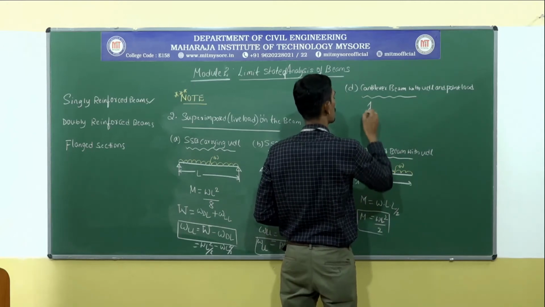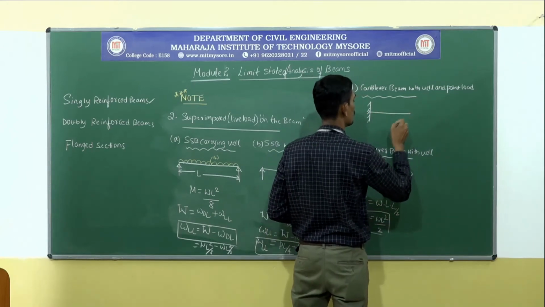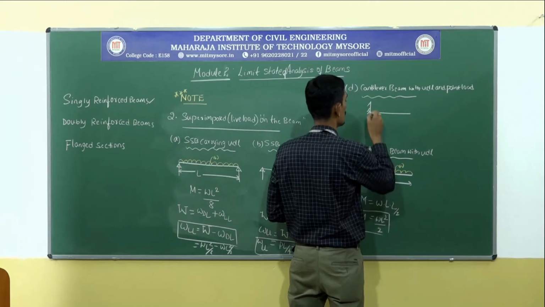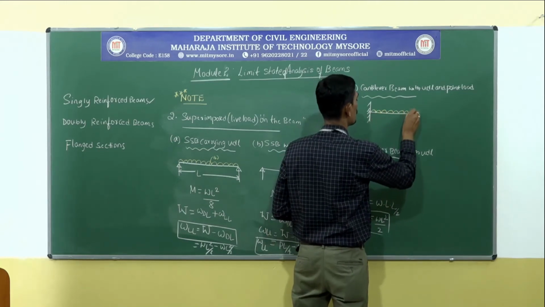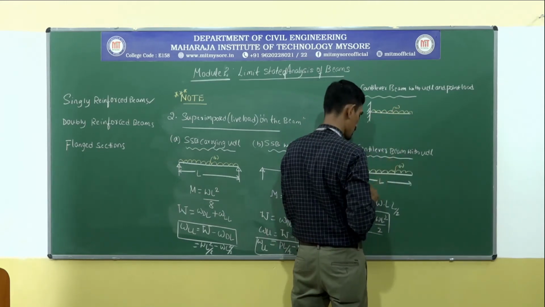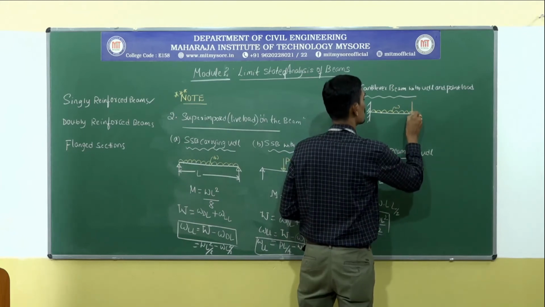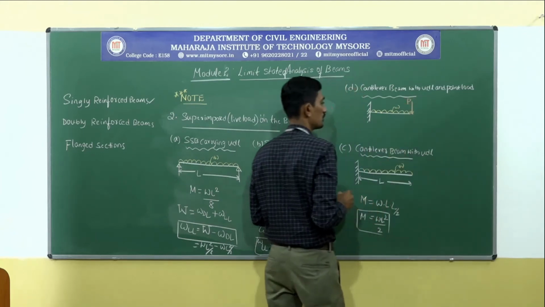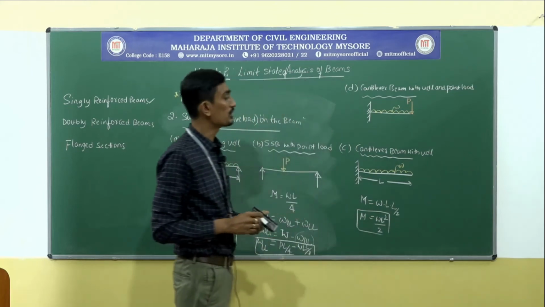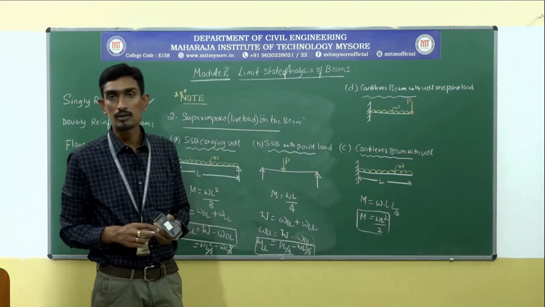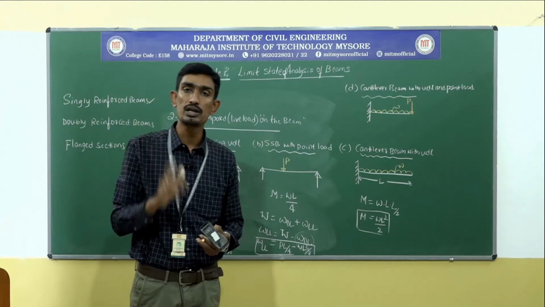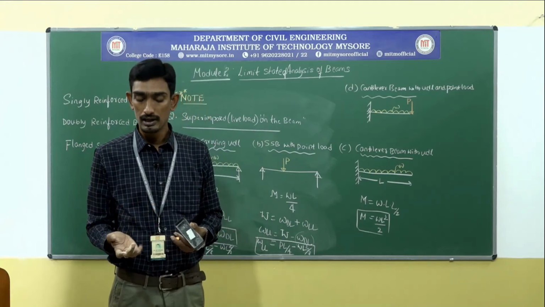So this is the way. Then it will be subjected to UDL of W and then P. If I subject a cantilever beam to a combination of UDL plus point load, then